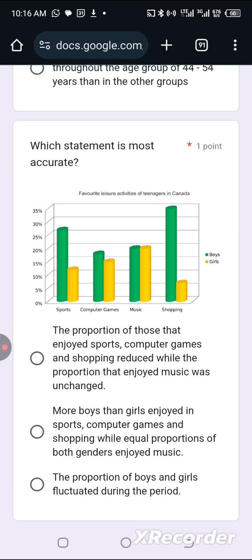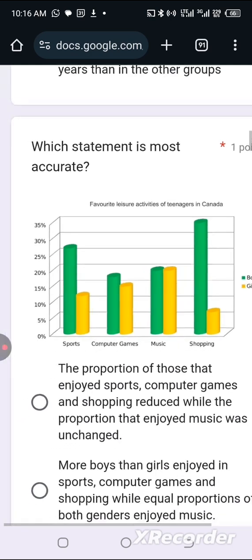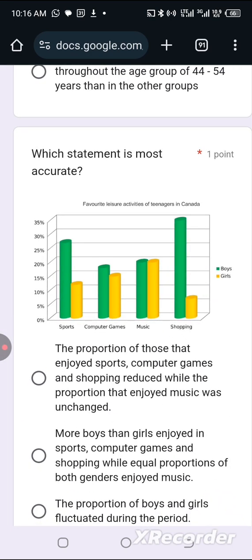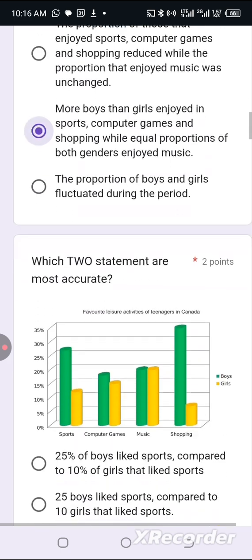Which statement is most accurate? The proportion of those that enjoyed sports, computer games, and shopping reduced. Reduced? We can't use language of trend here because there's no date here. So you can't use reduced. Reduced is out. Fluctuated in option C is out. So our answer is option B. More boys than girls enjoyed sports, computer games, and shopping. Can you see? So option B is our answer here.